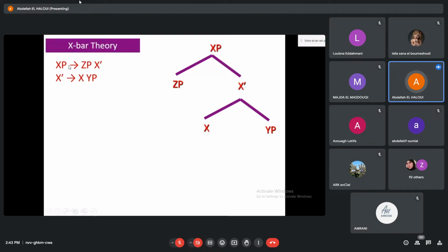So in the X bar theory, we have only 2 rules, this one and this one. And by them, we can build any phrase, whatever it is. I would like to add just one thing, which is adjunction. Adjunction means to join into, like those adjuncts. I will come back to them in a moment. I will not discuss them now.